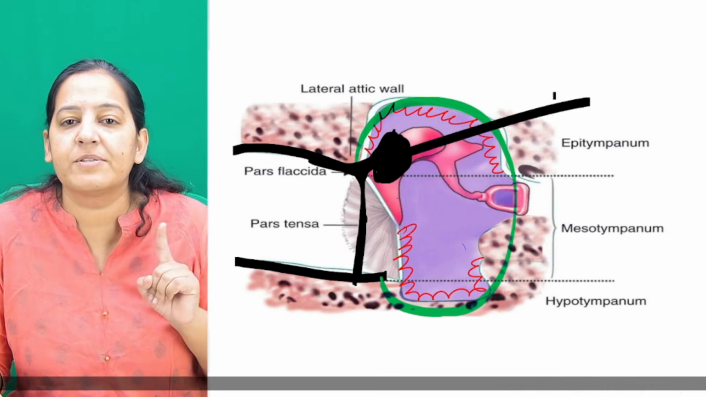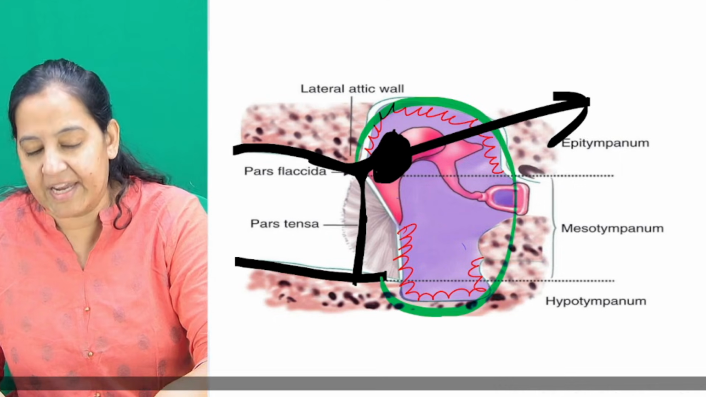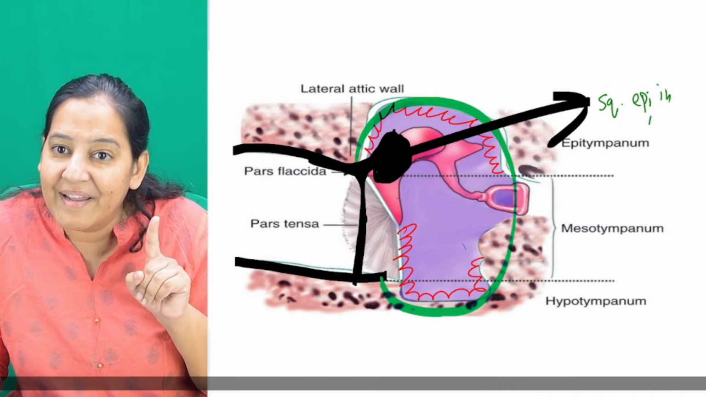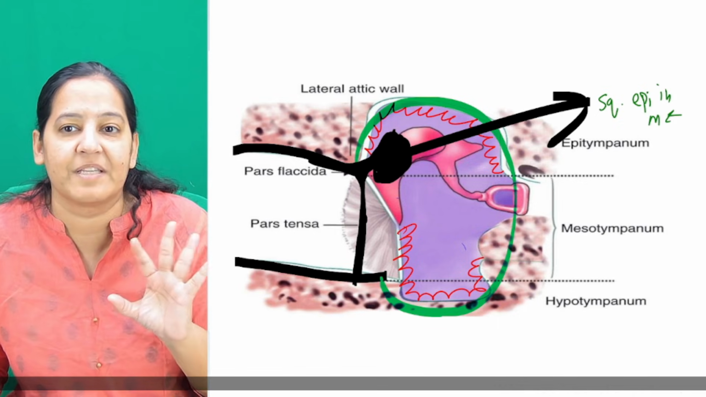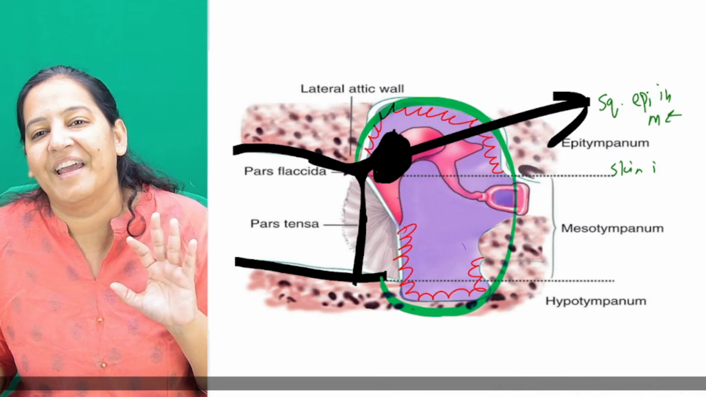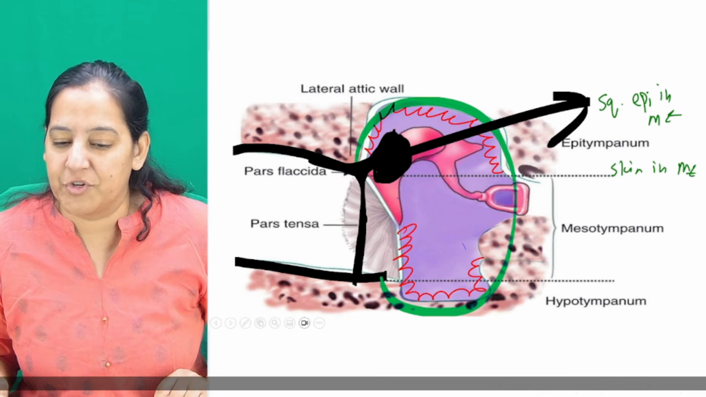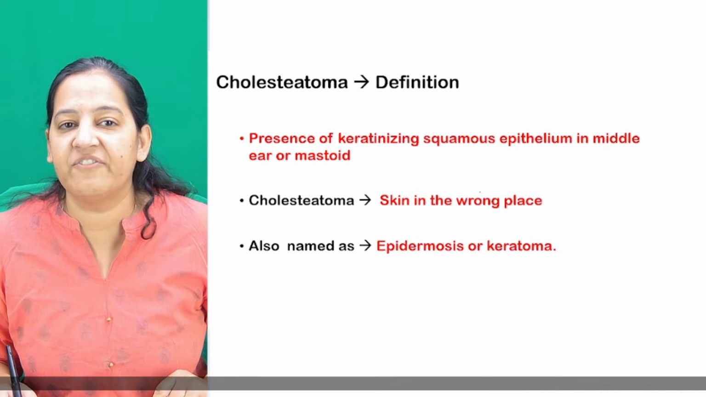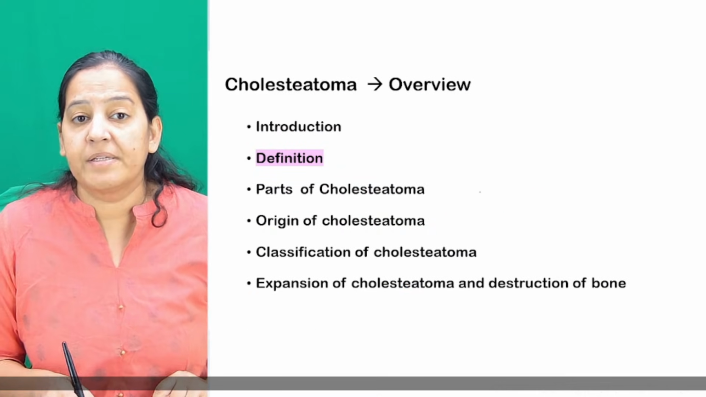So what is the definition of cholesteatoma? Cholesteatoma is nothing but squamous epithelia in the middle ear. Normally, the middle ear doesn't have squamous epithelia. Or you can say skin in the middle ear. That is cholesteatoma. How many of you got it? How it comes about, I will tell you. First, you understand the definition. So, you understood the introduction.